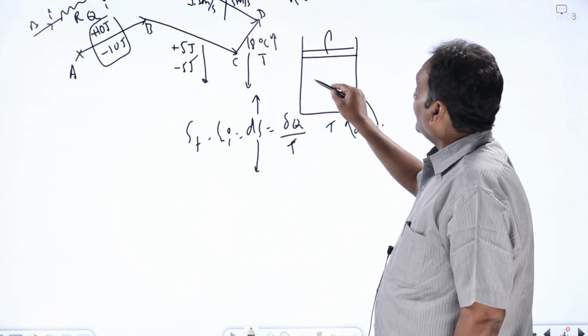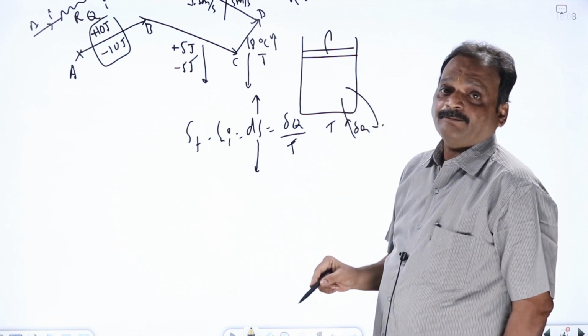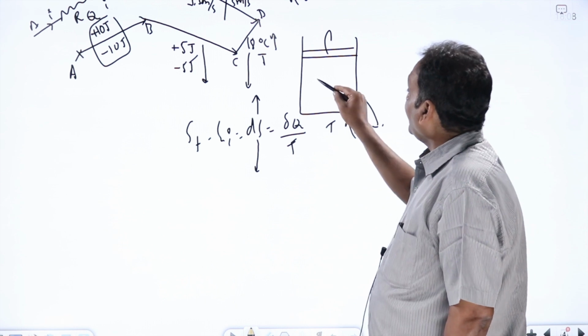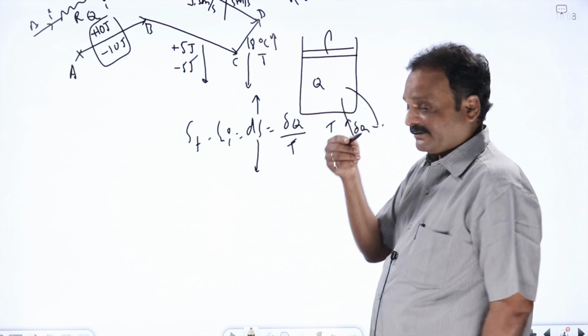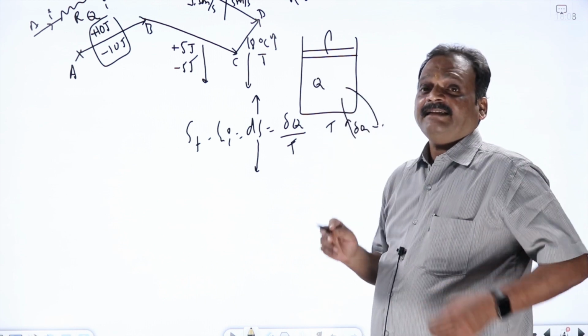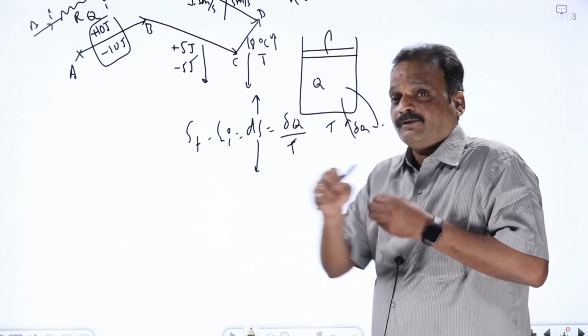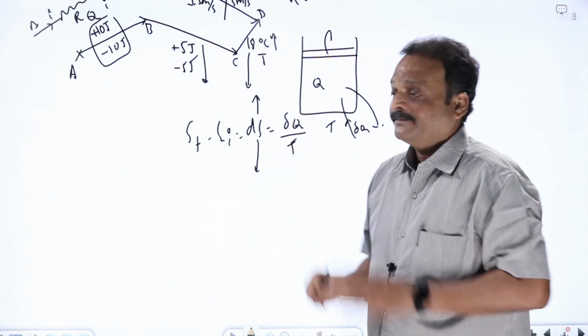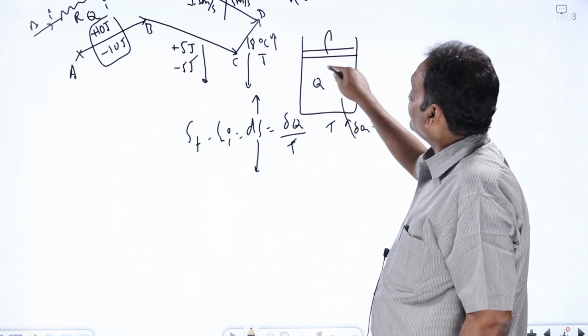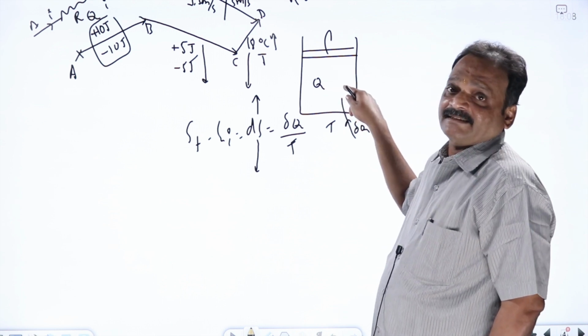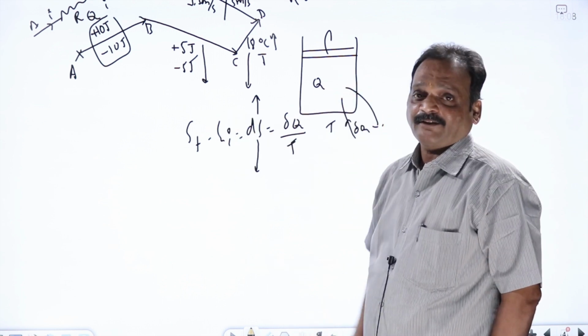But what is the initial entropy of the system? I do not know, because heat, as we have seen in the very first class of thermodynamics, is a concept of energy in motion, which comes into the picture only when it flows. I cannot measure the absolute amount of heat energy present in the system, so I cannot find the absolute value of entropy also.